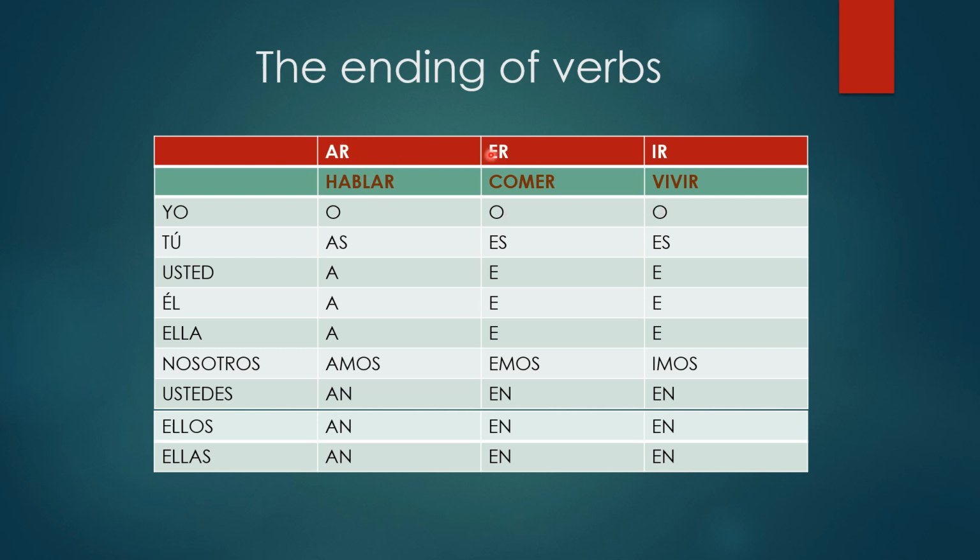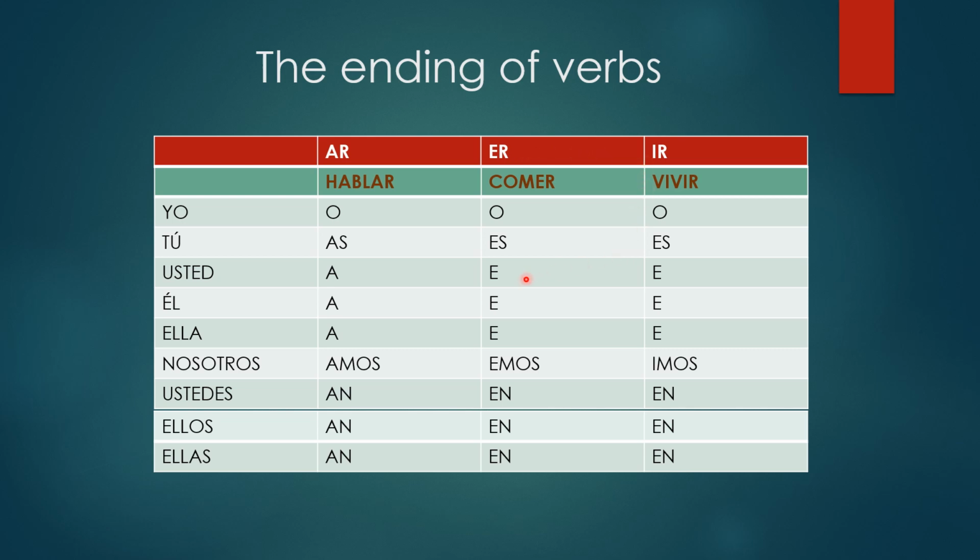So if it's a regular verb and you conjugate with yo, I eat, I run, I walk, I talk, it ends in O, right? Like you saw previously. Tú, if it's an AR verb, it ends in AS. If it's an ER verb, it ends in ES, and also ES for IR verbs. There's always similarities between ER and IR verbs.